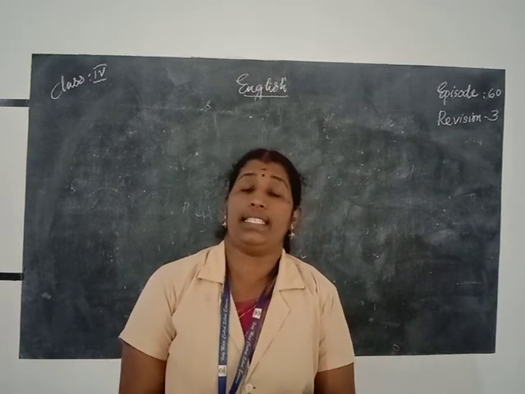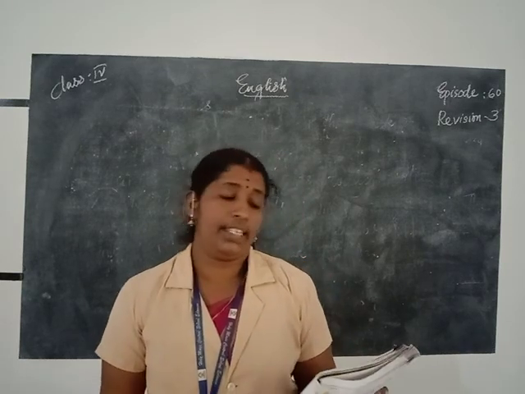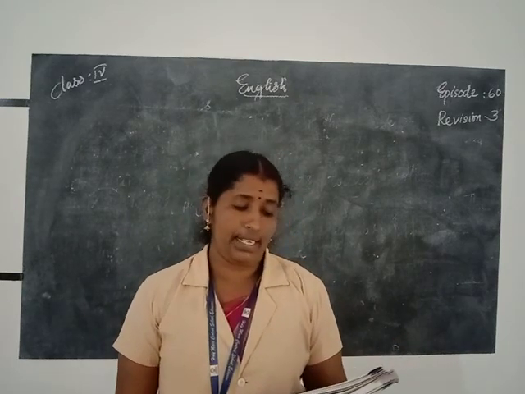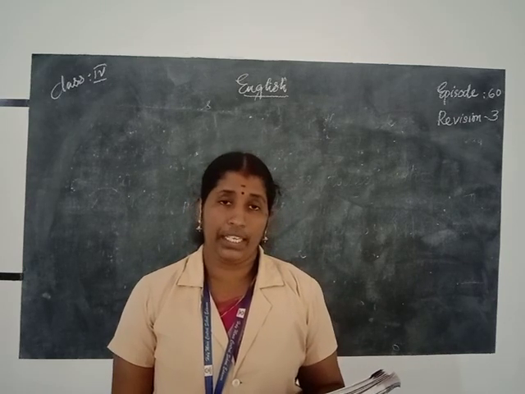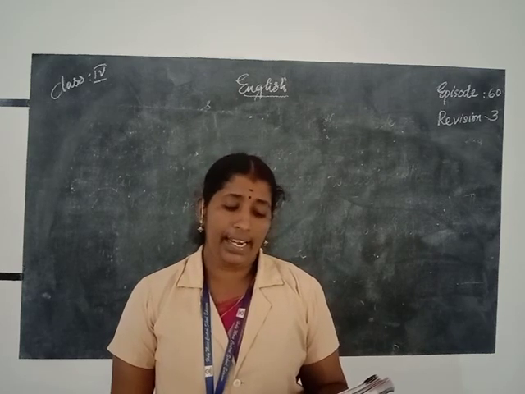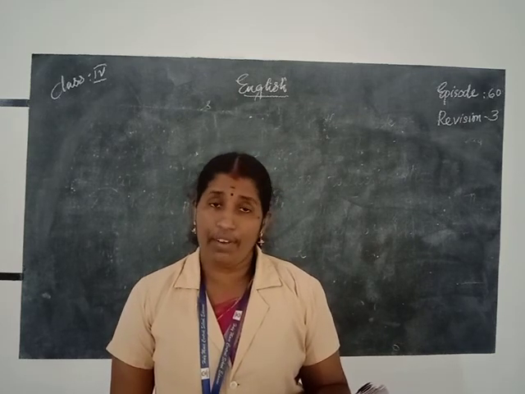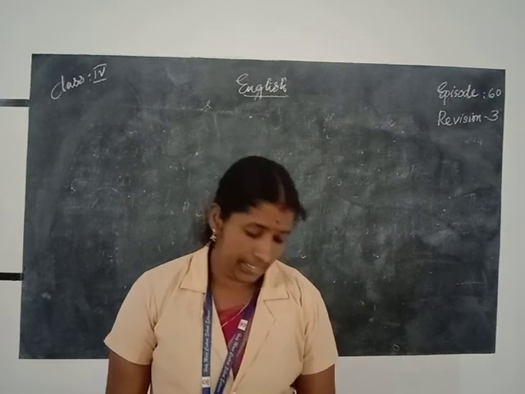Articles are missing in these sentences and you make the sentences meaningful by adding suitable articles. The first one is I called watchman, he looked at me. There is no article in that sentence and we can add an article. I called the watchman, he looked at me. The is the correct article there.